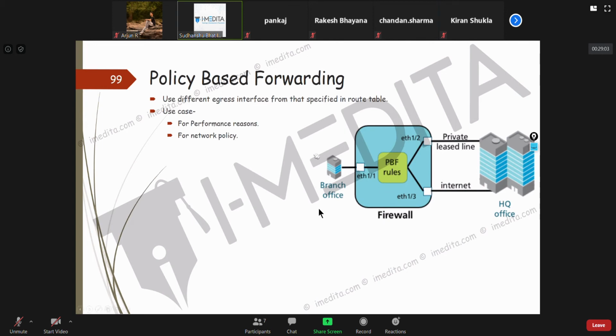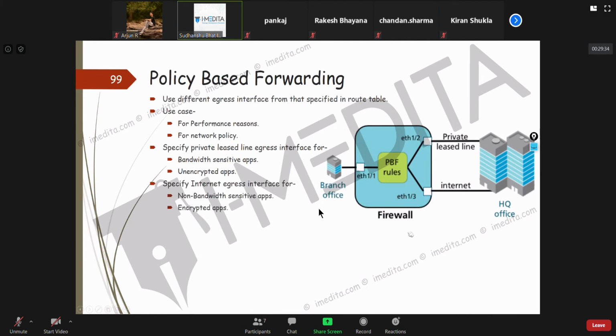Also, sometimes we may have some communication that's not encrypted. If the communication is not encrypted, preferably we would want to send it over a private lease line compared to a regular internet connection. So like I was giving you the example, bandwidth sensitive apps or unencrypted apps, we could send using the private lease line.